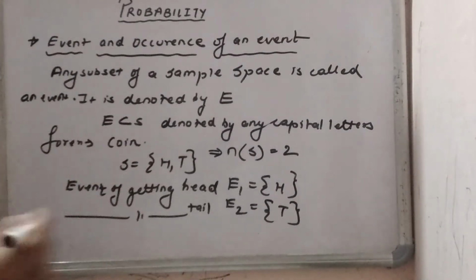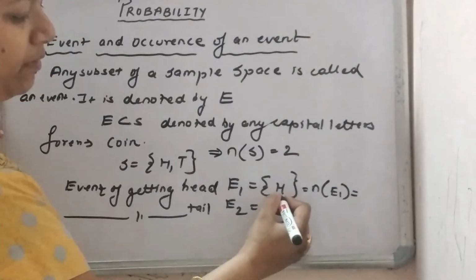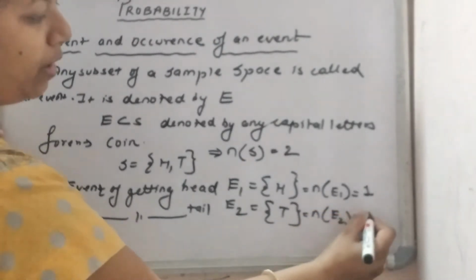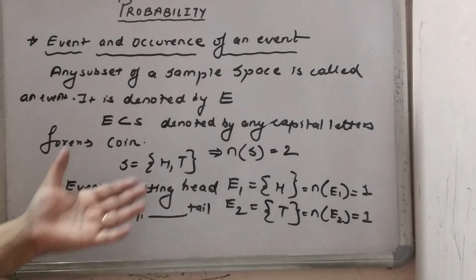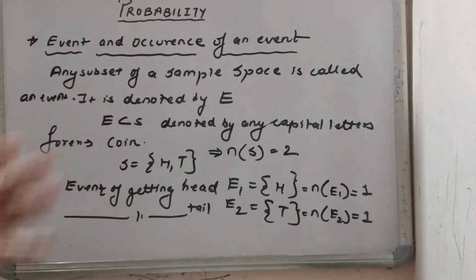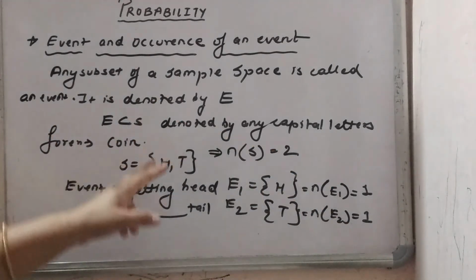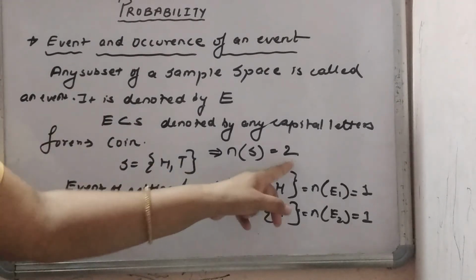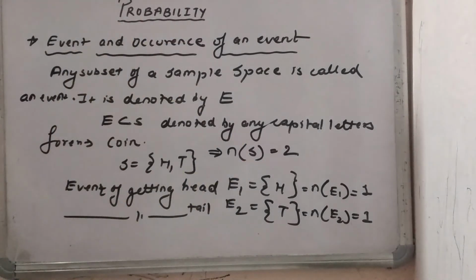Now number of events, how many events are given there? Number of E1, how many events are there? 1. You can count in numbers. Number of E2 is how many? 1. So in this way you can write the event separately with their possible outcomes, and along with that you can write the number of events and the number of sample space, whatever numbers are in the set. For example, if a dice is there, the number of sample space will be 6. So like that you can set your number of events and number of sample space also.